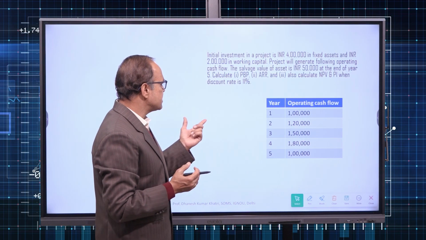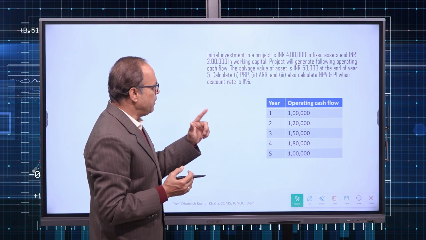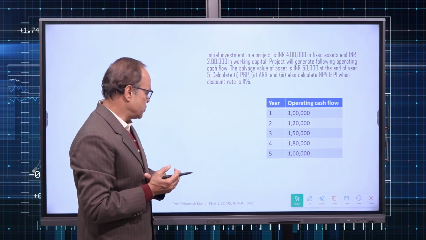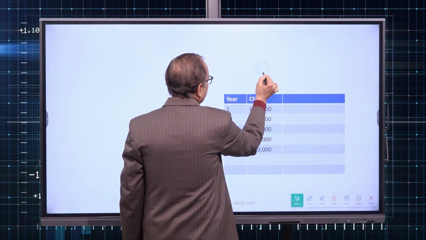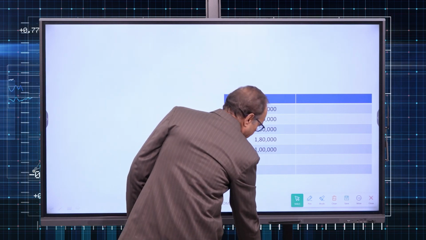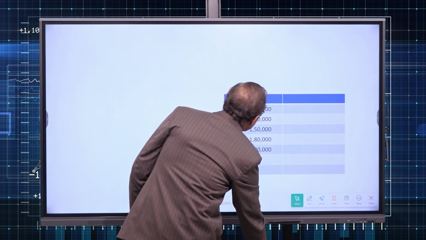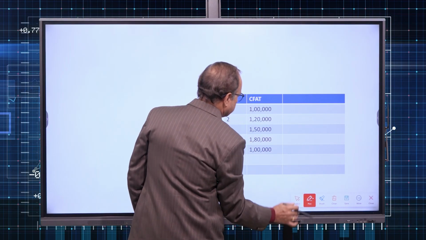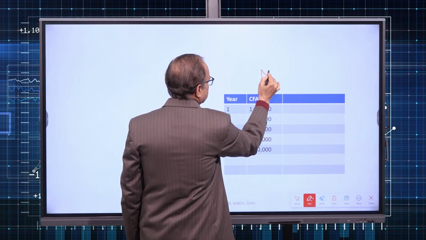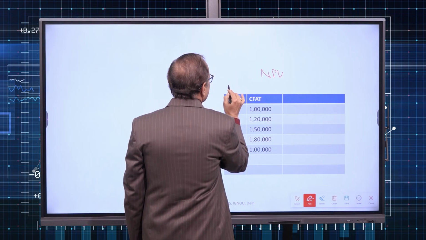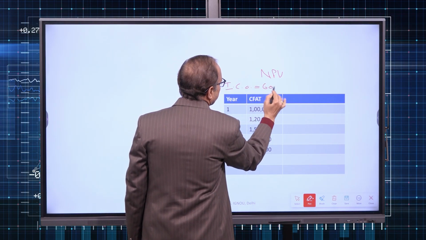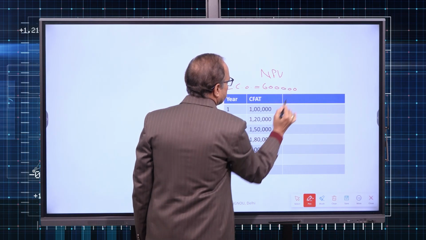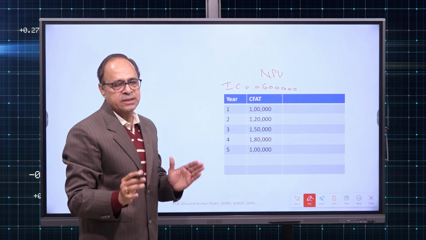So with 11% rate, we have to work out NPV and profitability index also. So now we are moving ahead with NPV method. Your initial cash outflow is 6 lakh. So present value of 6 lakh will remain 6 lakh.